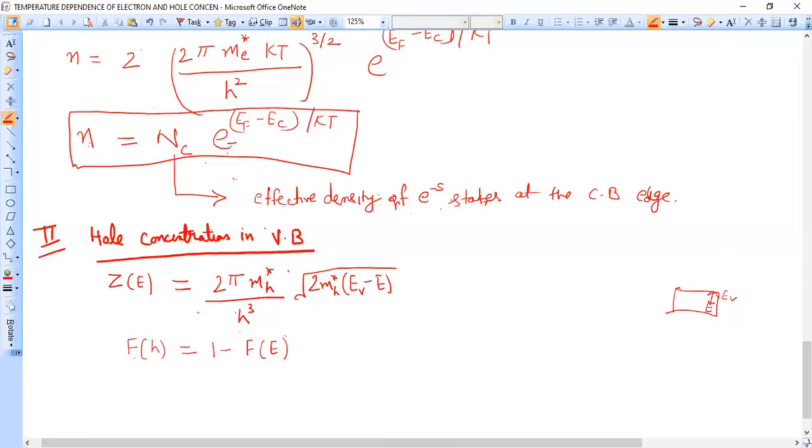So here the probability that states in the valence band are filled with holes will be equal to 1 minus Fe. So it can be written as 1 minus 1 over, what is Fe? It is 1 plus e raised to power (E minus EF) over kT. Now we will solve this expression.